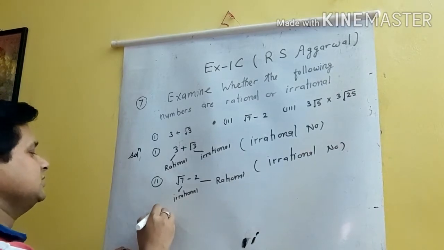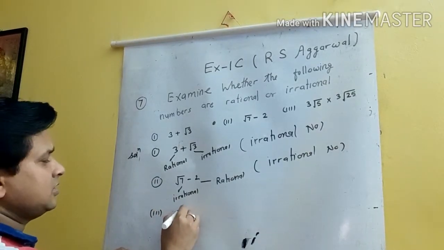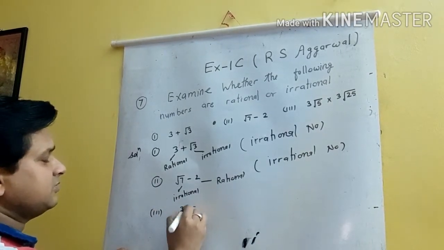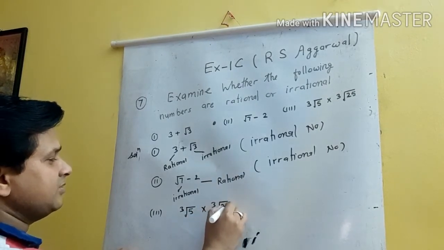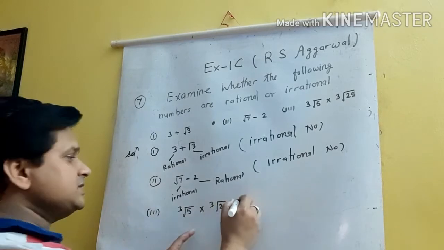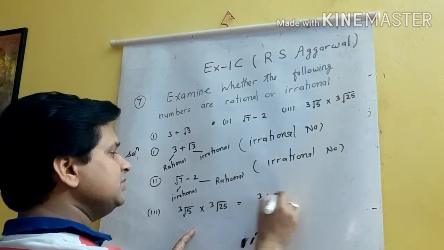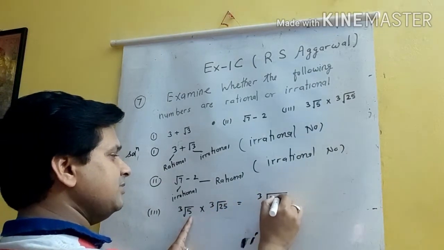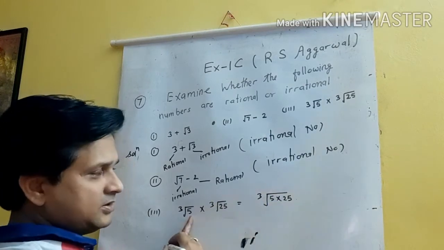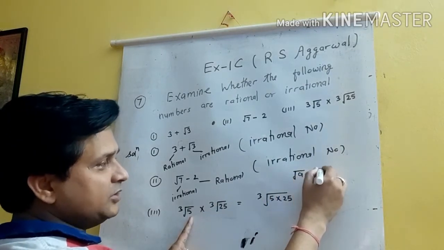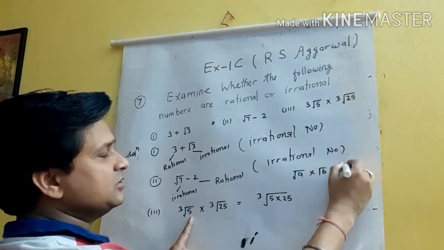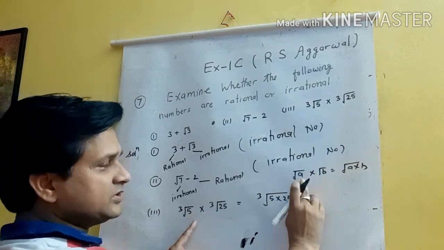Number 3rd, it is cube root 5 multiplied by cube root 25. What you have to do is multiply 5 into 25, because I told you one rule was there, like root a into root b is root a into b. So this was for square root.